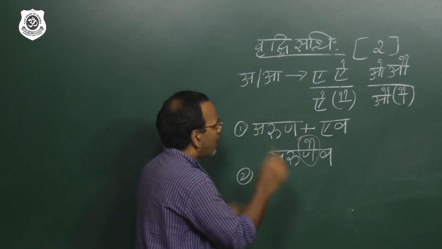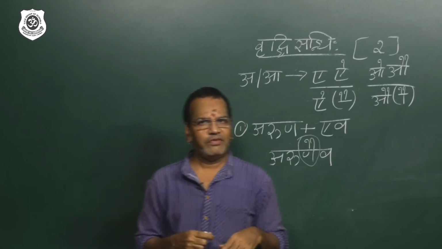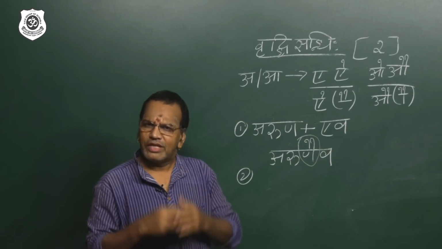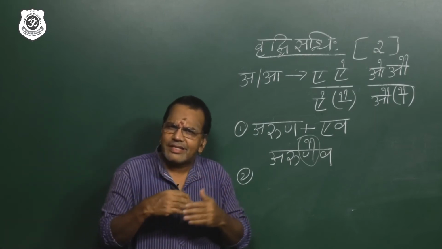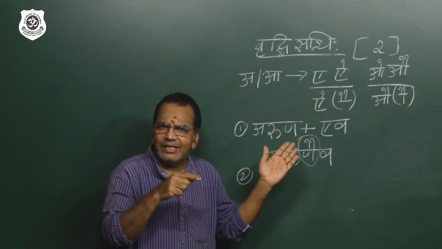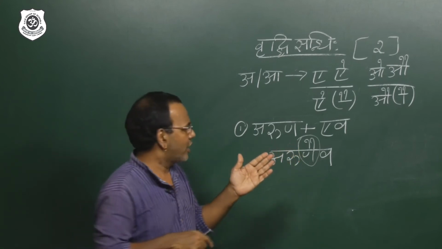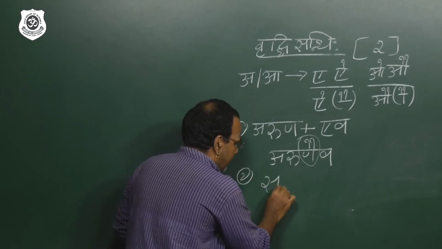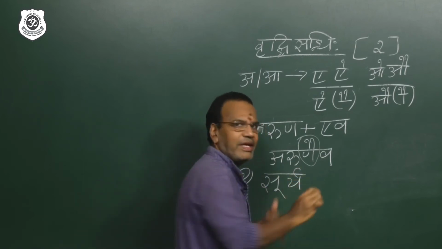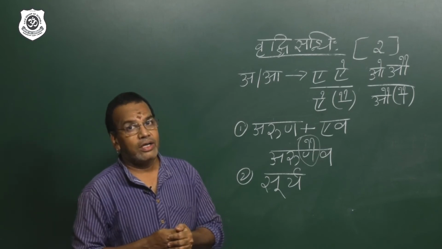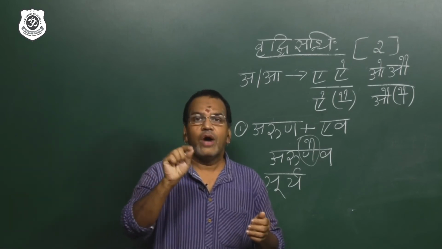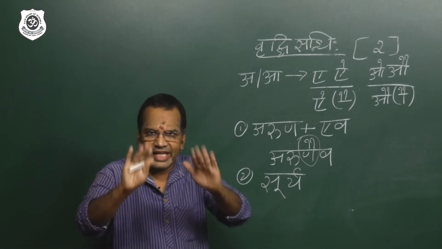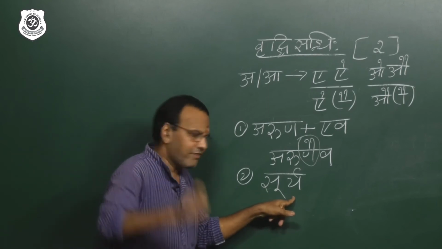Second example, again the word should end with a or aa. So why not in Sanskrit? I told you only a Sanskrit word you have to take. We'll go to another synonym for Aruna, which means sun, right? The sun god, in Sanskrit, Suryaha. So as another name for Aruna, take Surya. Generally, whenever they give this name in Tamil, they will write it as Suriya, S-U-R-I-Y-A, like that. But according to Sanskrit, the word is Surya. Okay. So Surya is also ending with a.